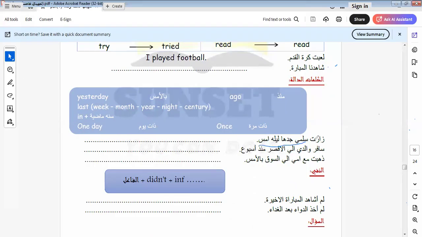So here I would like to translate this sentence. It will be: Salma visited her grandfather, sorry, not his, her grandfather, because I am talking about Salma, last month.